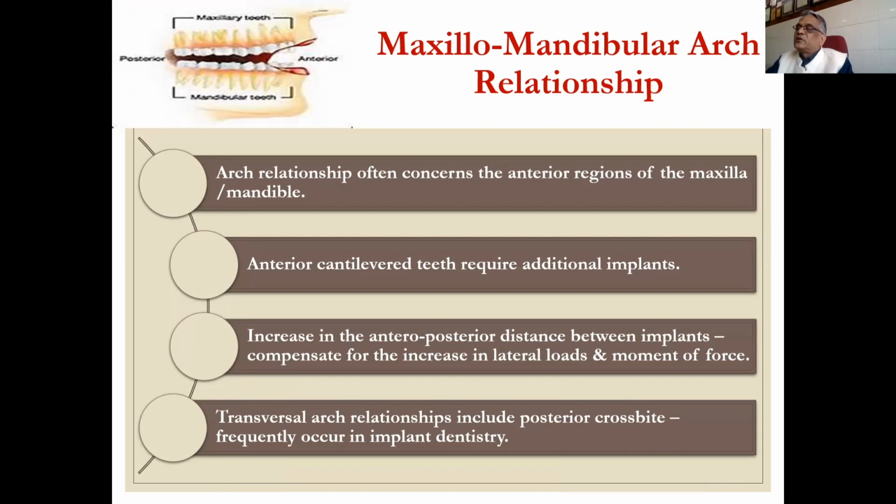Transversal arch relationship includes posterior crossbite, frequently occurring in implant dentistry. So the basic concern is this: whenever we are making a cantilever prosthesis, we have to increase the number of implants as per the space available in the arch.